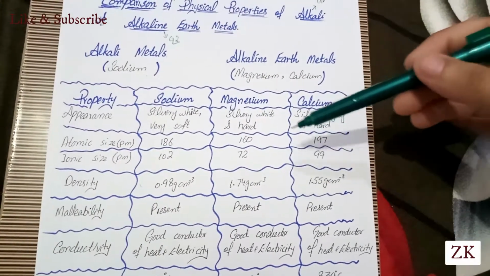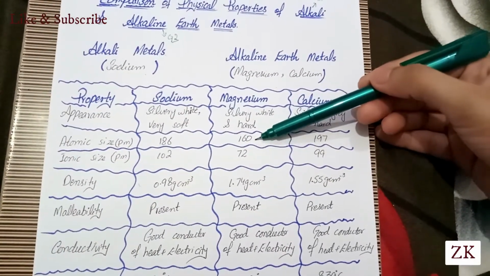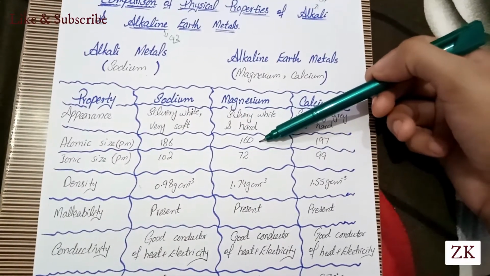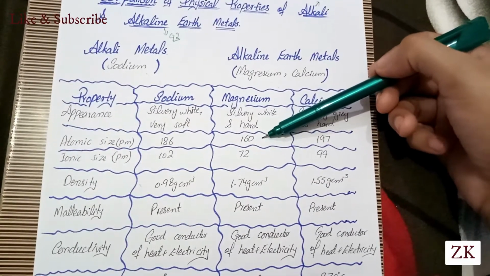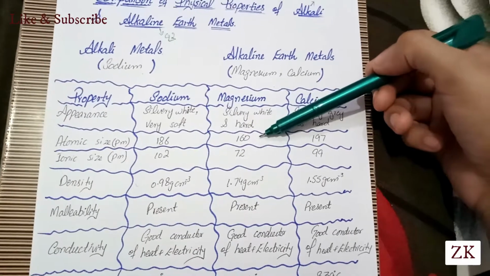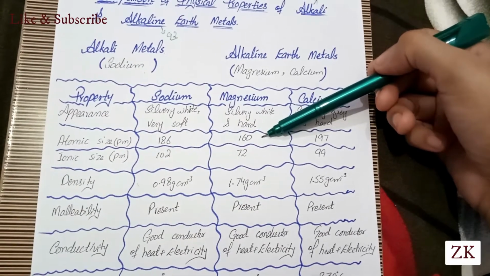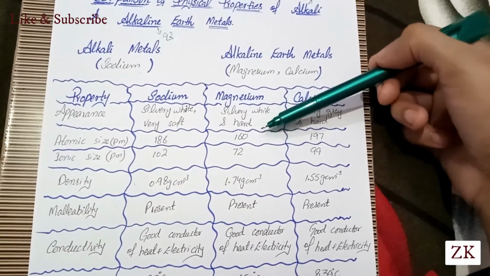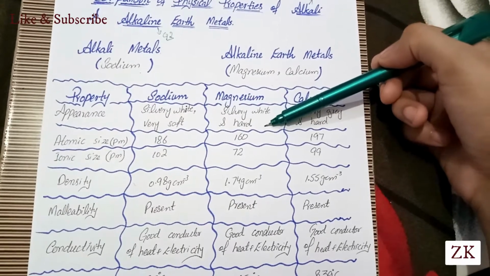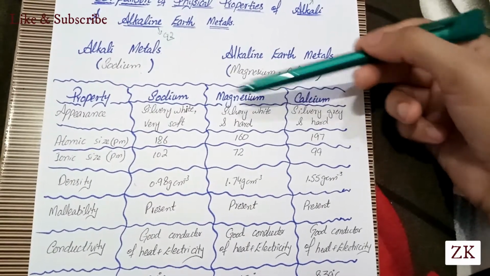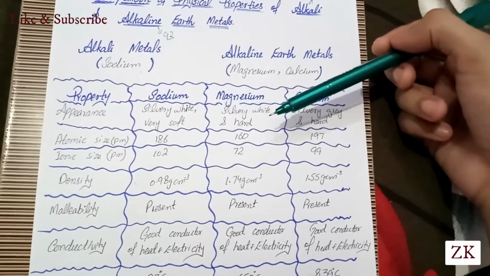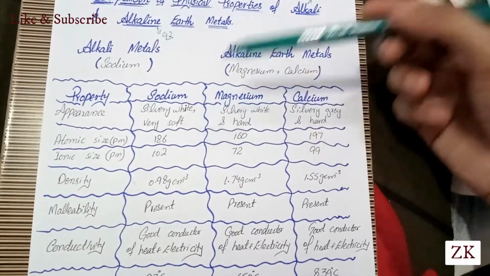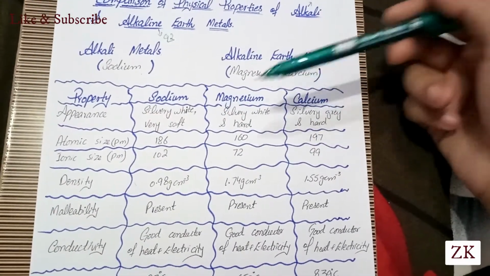Here is an exception: magnesium has less atomic size than sodium, because the electrons present in the outermost shell of magnesium experience more positive nuclear charge. The attraction between the nucleus and the electrons in the outermost shell is stronger in magnesium than in sodium. That's why the atomic size of magnesium is less compared to sodium, but the atomic size of calcium is more than that of sodium.